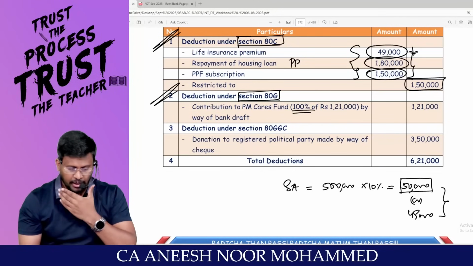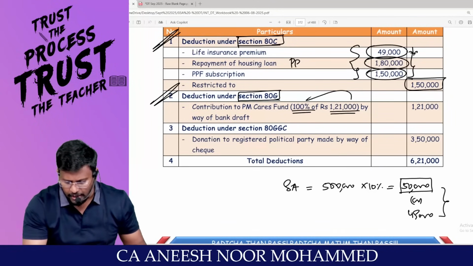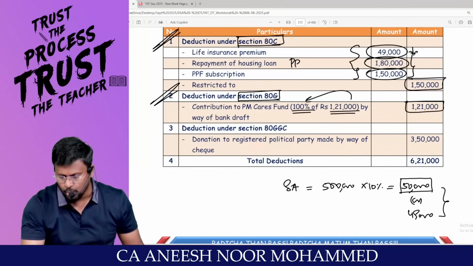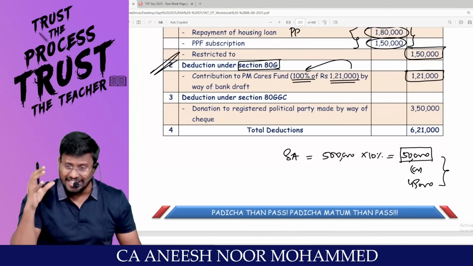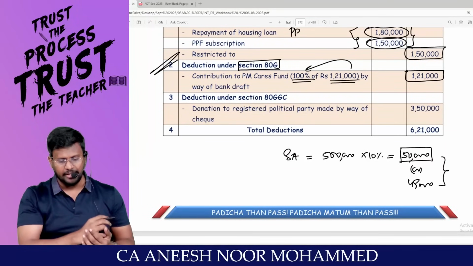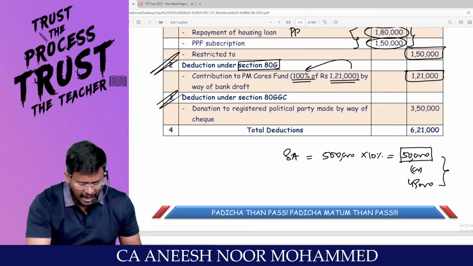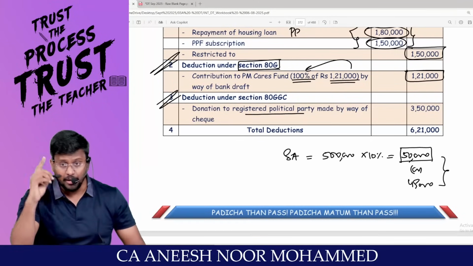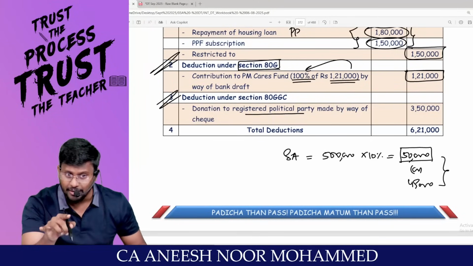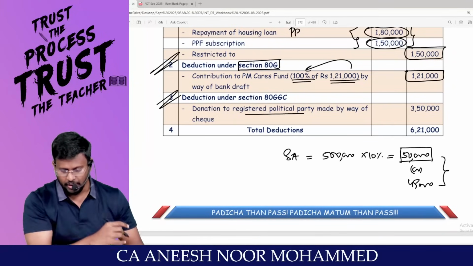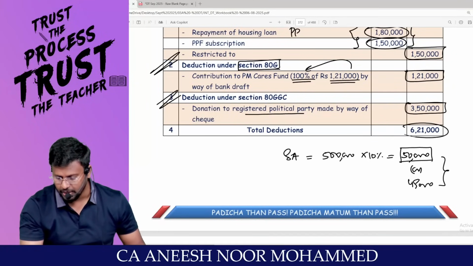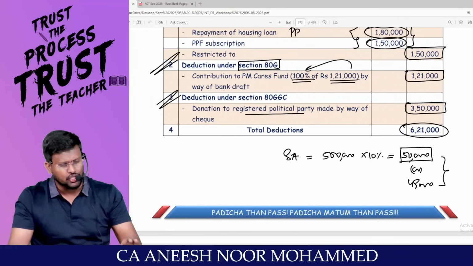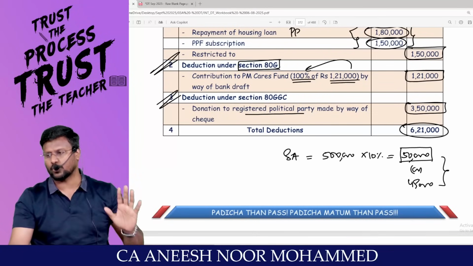So 1,21,000 into 100% comes to 1,21,000, the deduction under 80G. Sir, has Amar contributed to a registered political party? In the last question, it was a local political party. But this is registered, by way of cheque, 3,50,000. So the total deduction under Chapter 6A is 6,21,000.